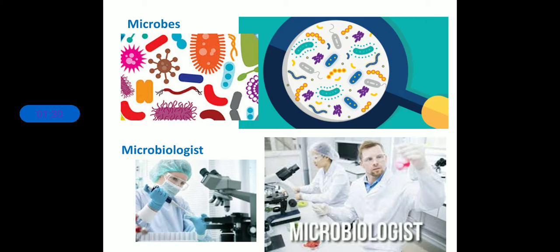But on the basis of studies so far, we have developed an image of microorganisms.